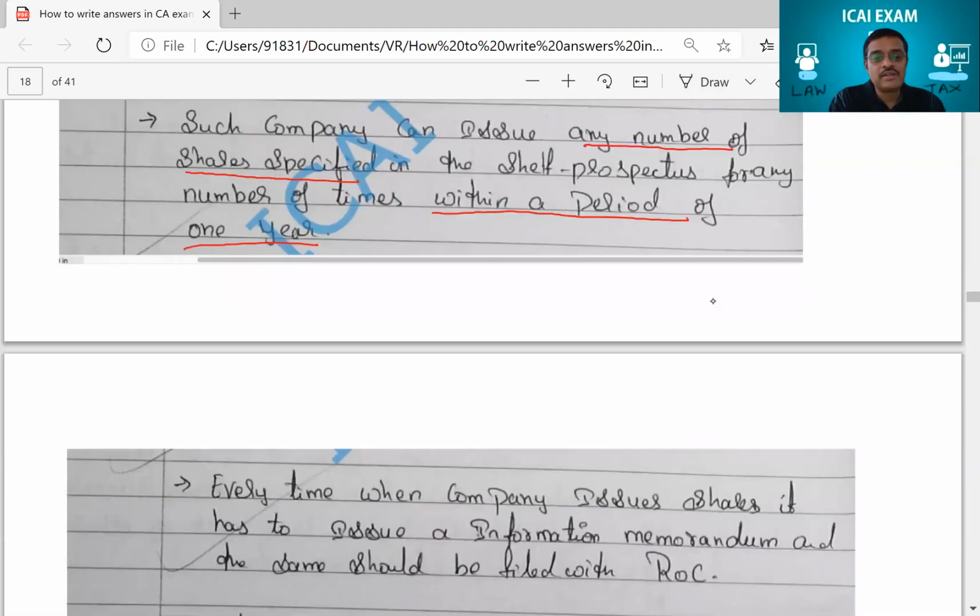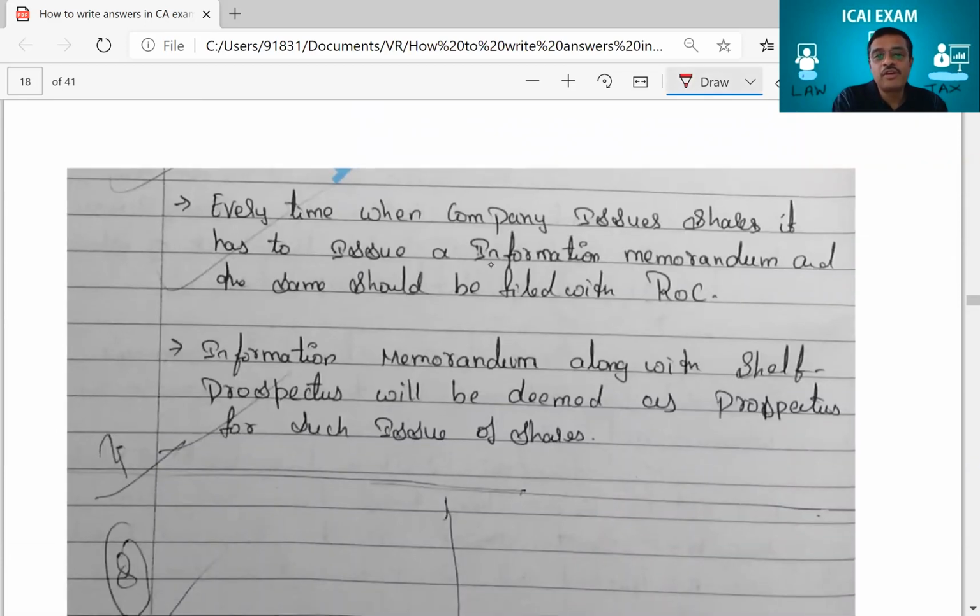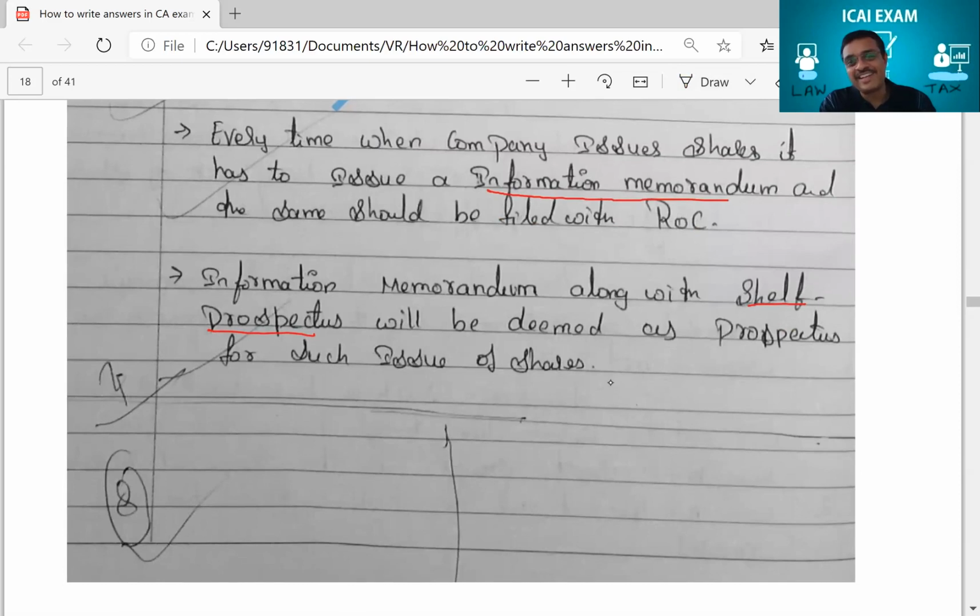Very good. Third point is written that you have to give an information memorandum for the changes. And finally, he says all this will have to be filed. That only is a shelf prospectus which you file with ROC. Only 4 points the student wrote, and he got full 4 marks. Of course, this examiner seems to be quite lenient in giving the marks, but then still the student has got full 4 marks because of the main 4 points.